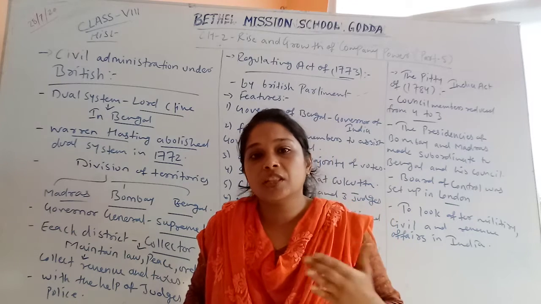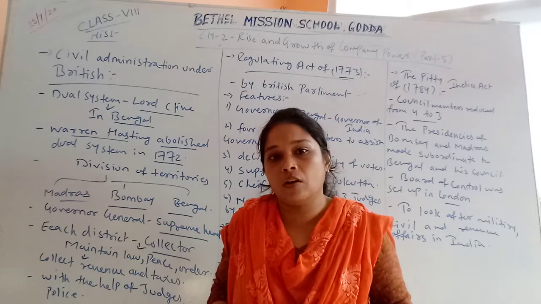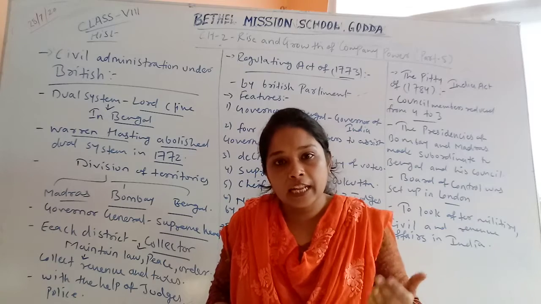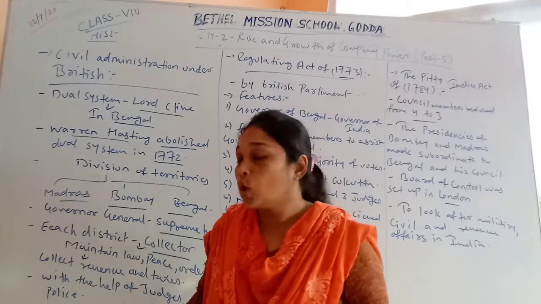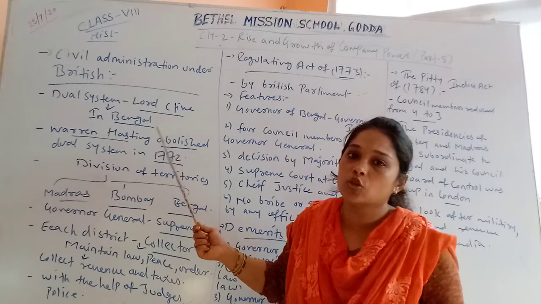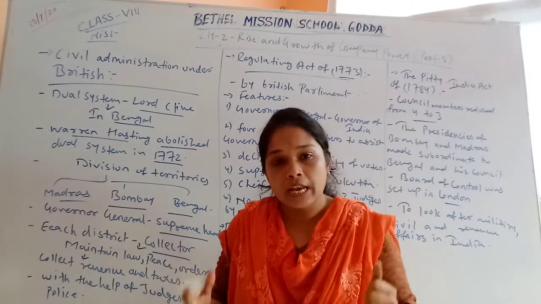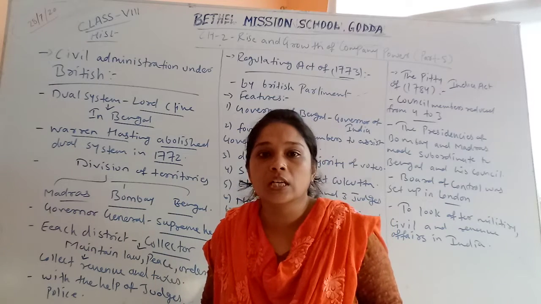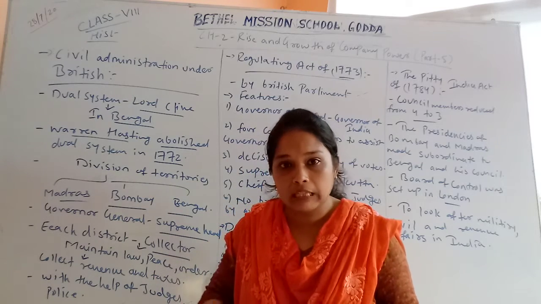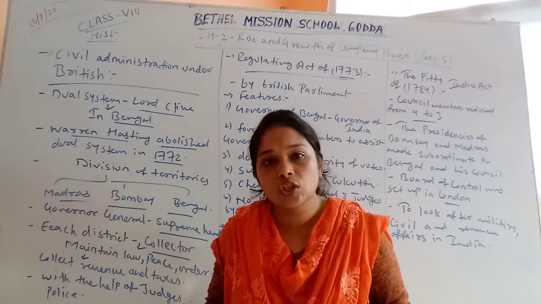That is why every administrative decision for India was taken from Bengal only. Lord Clive at that time was the Governor General of Bengal, and he started the dual system. Dual system means the Nawabs and British officers combined together and made administrative decisions in Bengal.